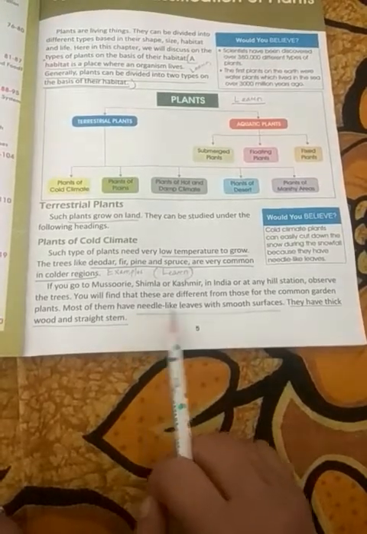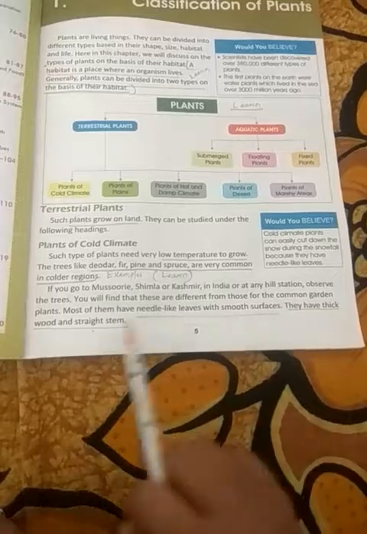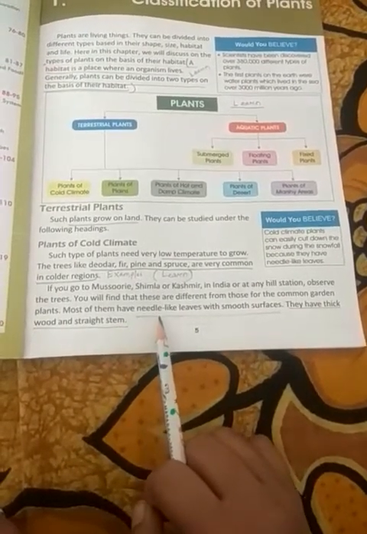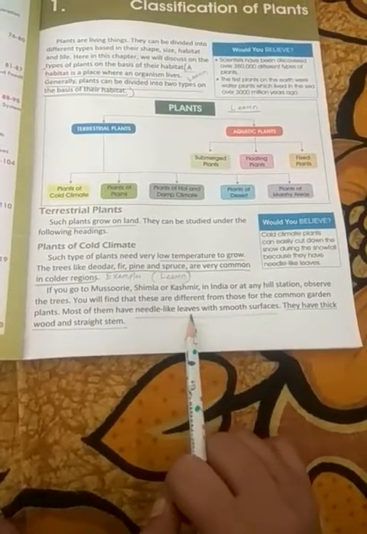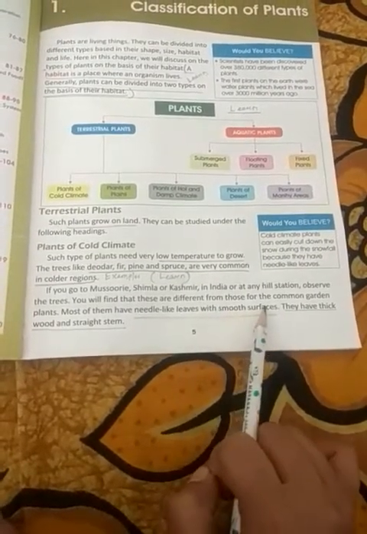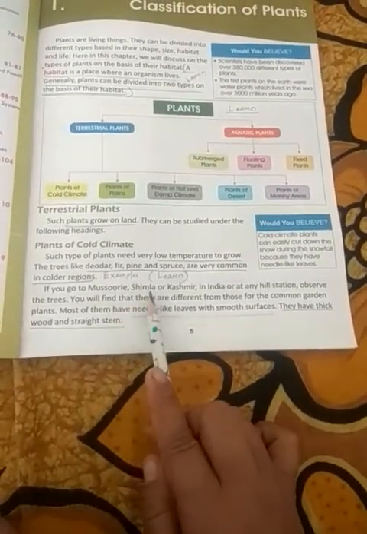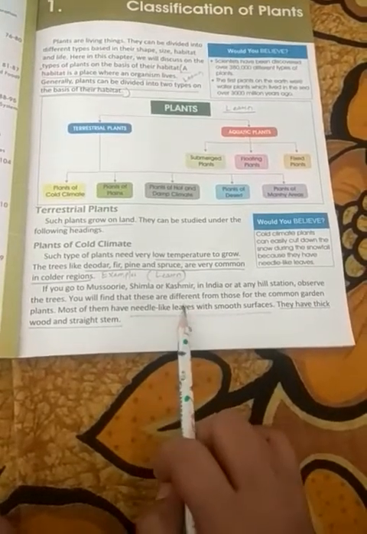Most of them have needle-like leaves with a smooth surface. They have thick wood and a straight stem. Mostly, in cold regions, you will see that the leaves are needle-like in shape and have a smooth surface. In India, in Mussoorie, Shimla and Kashmir, we can see this kind of plants.